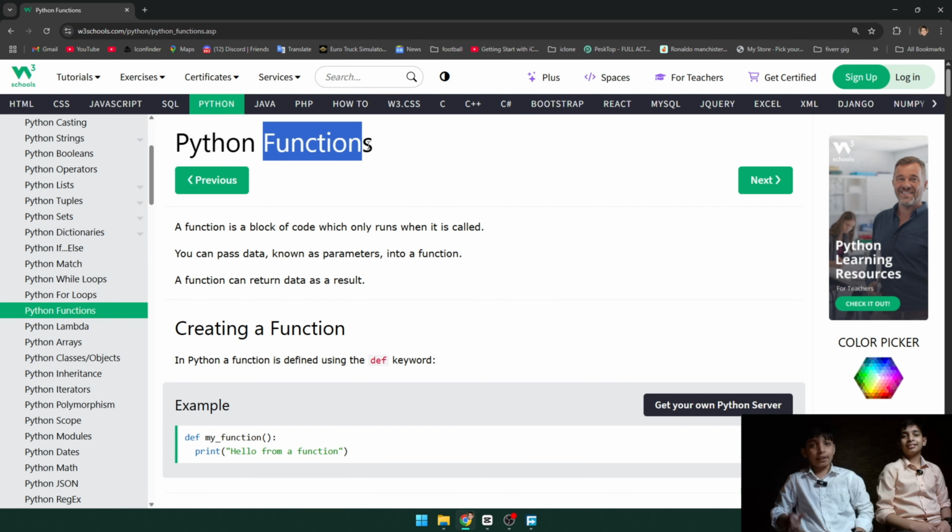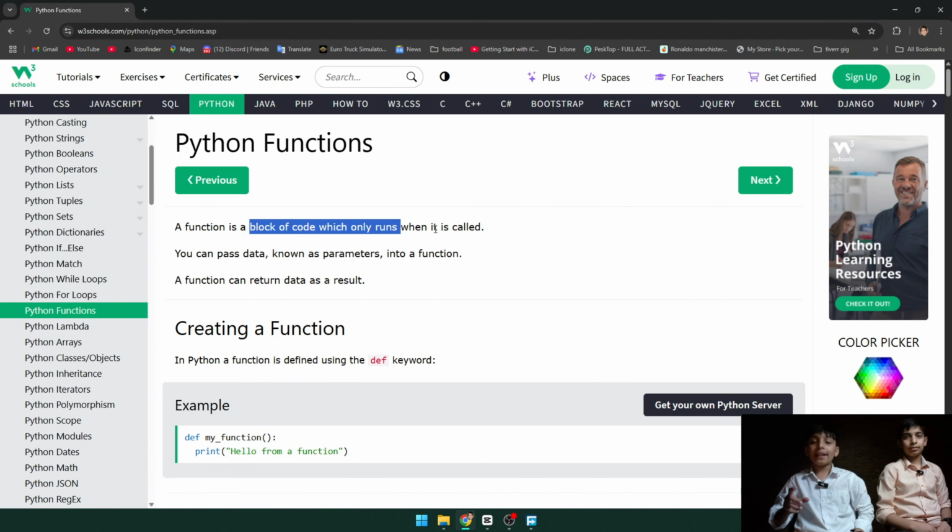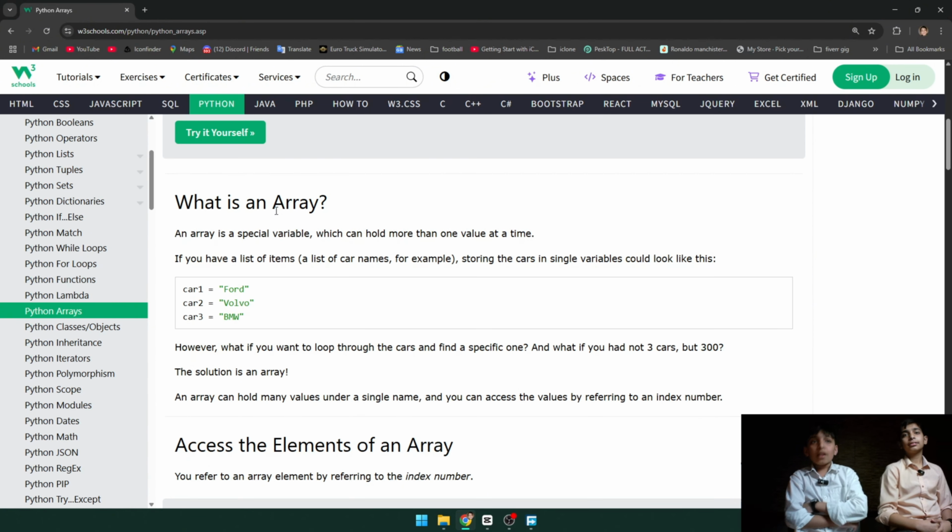So what is function? Function is a reusable code, a block of code that is only used when we call it. So what are arrays? Arrays are used to store multiple values in a single variable.